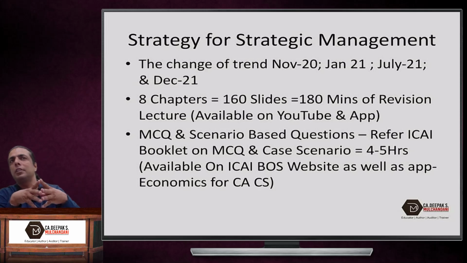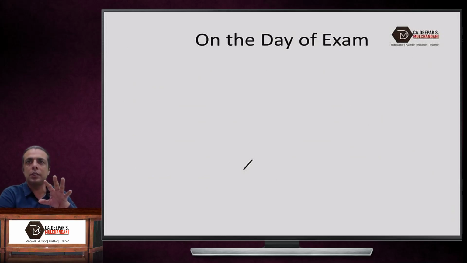So out of the 45 hours which you have from one paper to the next paper, around 3 hours for basic conceptual revision of all the slides, and 4 to 5 hours of study on MCQs and scenario cases. This will take away 7 to 8 hours of your study. And if you still want to derive comfort, what I would suggest is, at the end of the module, after every chapter there are solved questions. Don't read the plain chapter again and again. Read question and answer, question and answer, question and answer. It will help you understand things better.